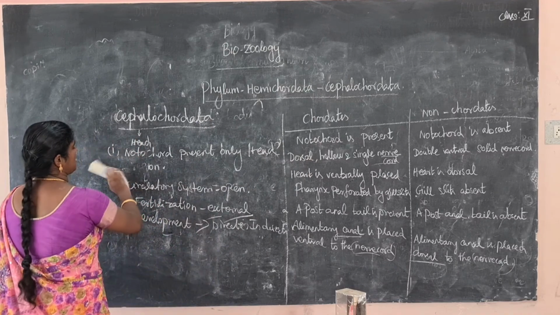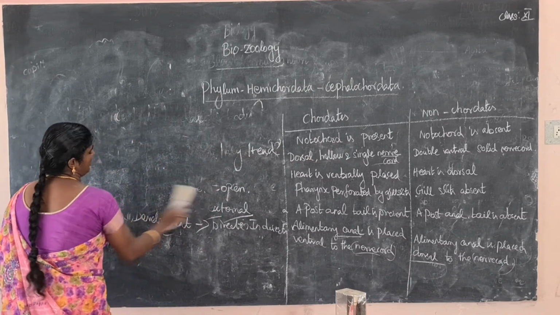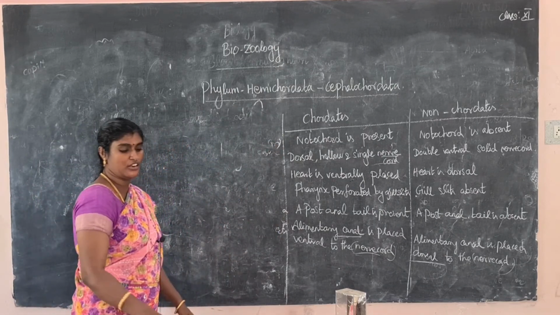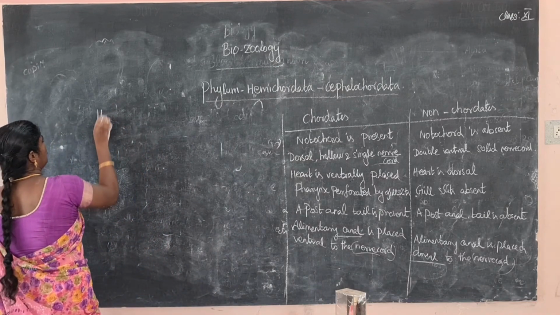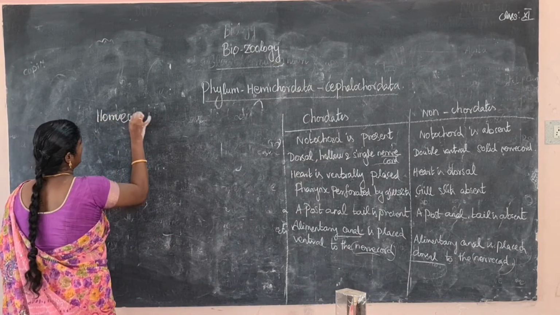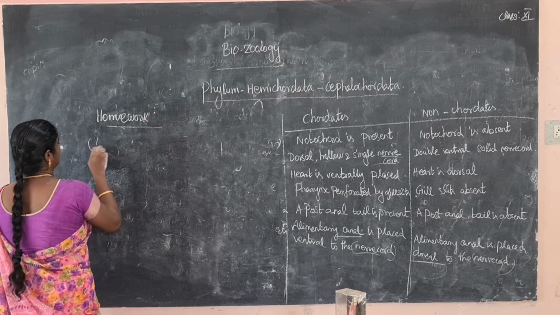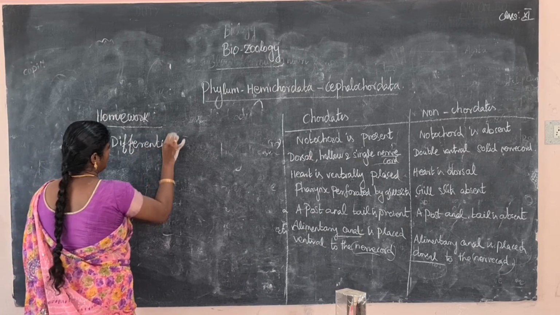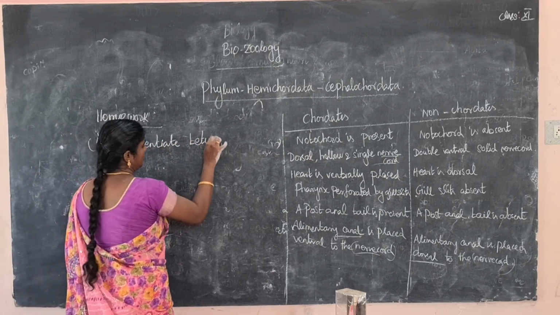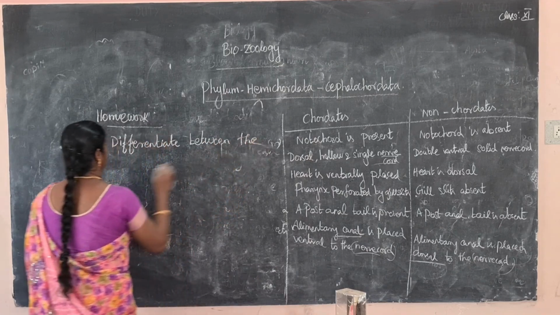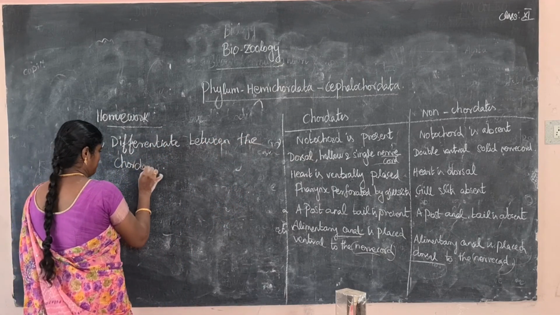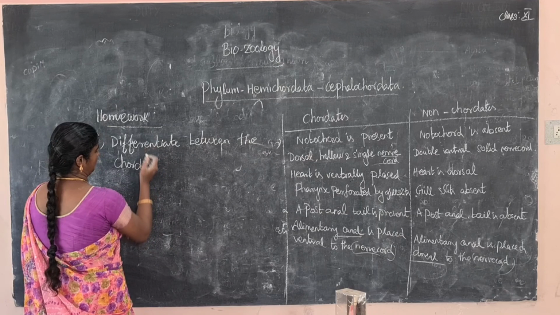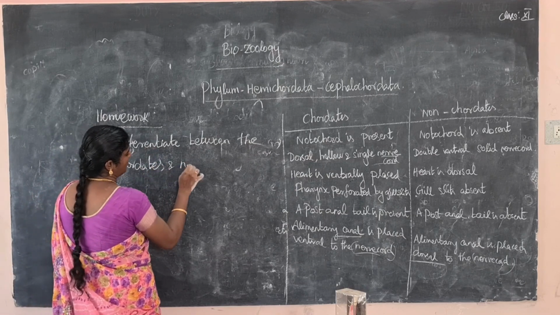So today's home assignment: write five characteristics, or differentiate between chordates and non-chordates. Homework: differentiate between chordates and non-chordates.